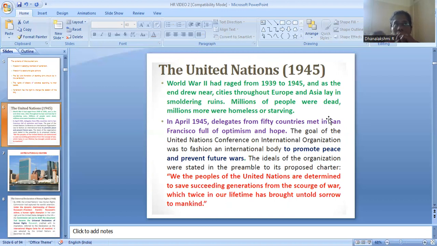What is the reason for universally declaring human rights? It is because World War II raged from 1939 to 1945. Many lives were lost, and people realized that wars will not be the solution for anything. So they decided that future generations should not face any war. Here we can see: we, the peoples of the United Nations, are determined to save succeeding generations from the scourge of war, which twice in our lifetime has brought untold sorrow to mankind. They realized that wars lead only to destruction, so they decided to universally declare human rights.